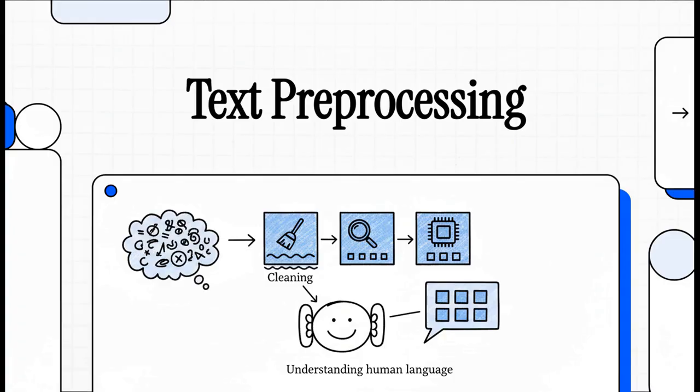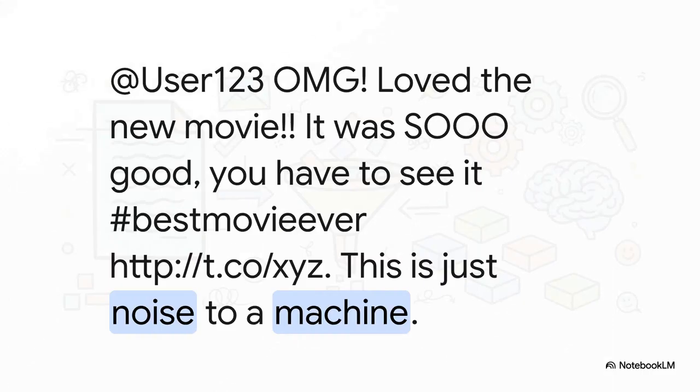You ever see a tweet or a text and wonder how on earth does a computer understand any of that? I mean, with all our slang and typos and emojis? Well, it's a huge deal in data science, and today we're going to pull back the curtain on the very first, most crucial step, text preprocessing. Let's get into it.